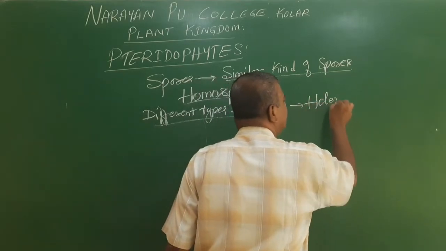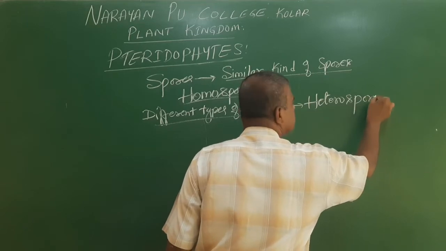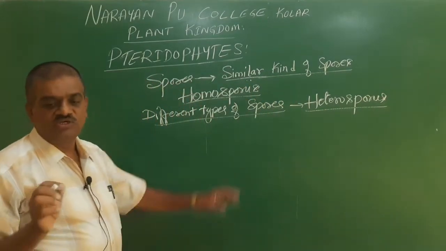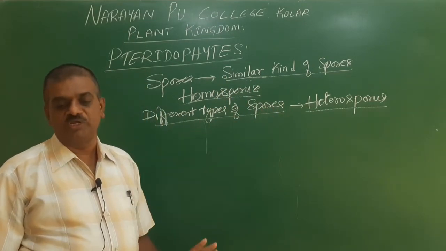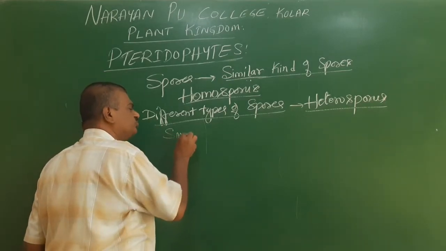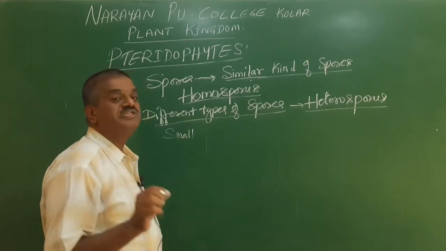Here, in some of the pteridophytes, different types of spores are being produced. So, it is called heterosporous. Different types means one is a smaller spore and the other one is a bigger spore.